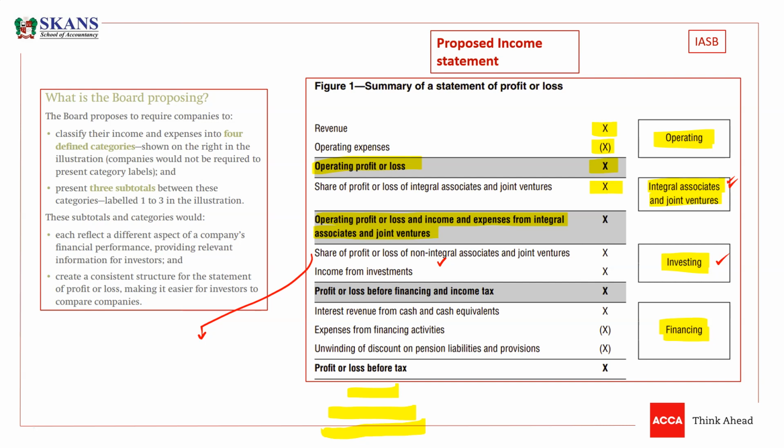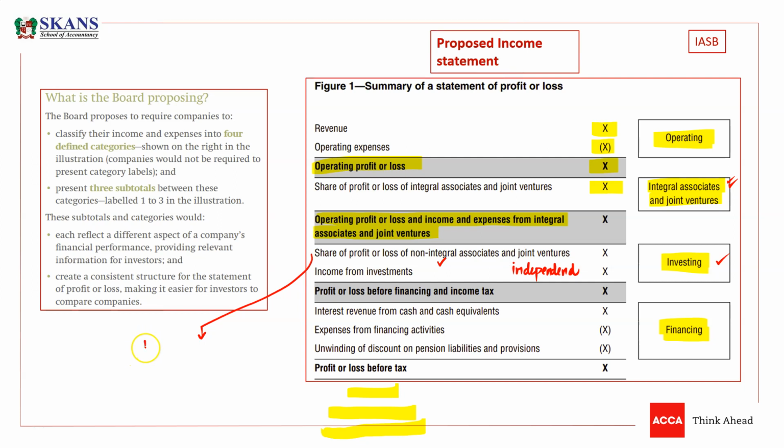They can generate returns on their own. They don't need other assets of the business. They are independent investments, guys. So the word independent is very important here in investing activities. Very important. Independent investments. So let me give you a few examples.